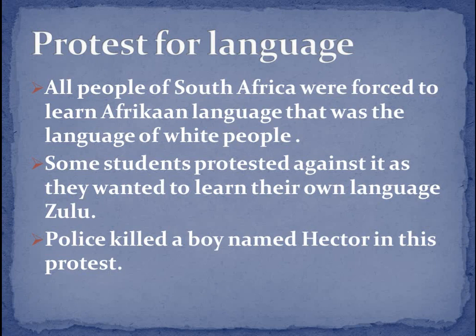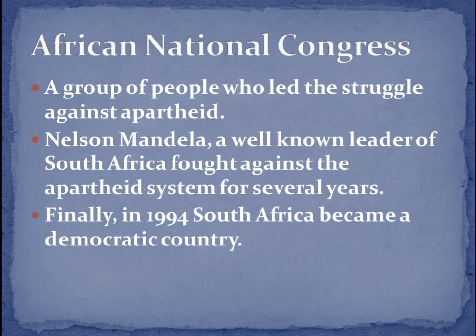Now, the next topic is African National Congress, a group of people who led the struggle against apartheid. Some of the people made a group and they made efforts and struggled against the apartheid law.